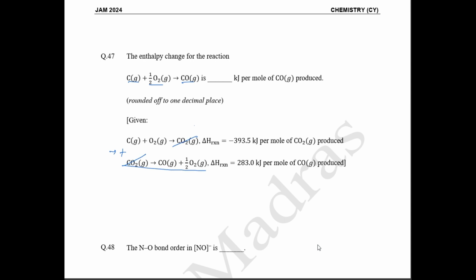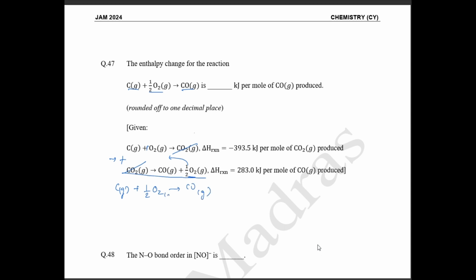And then what is there? Here you have 1 mole of oxygen. Here you have half mole of oxygen. So if we cancel, what happens? This is going to be carbon in gaseous form plus, after reducing, half mole of O2, and this is going to give your carbon monoxide gas. So simply, by adding the reactions and cancelling out, what do we get? We are going to get the first equation.